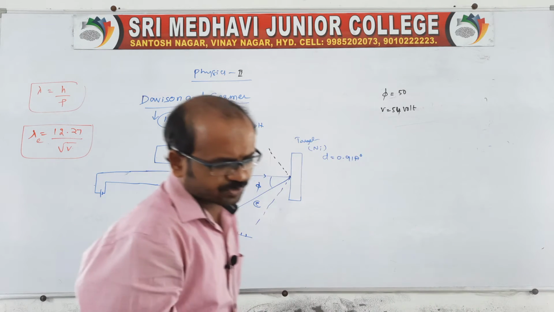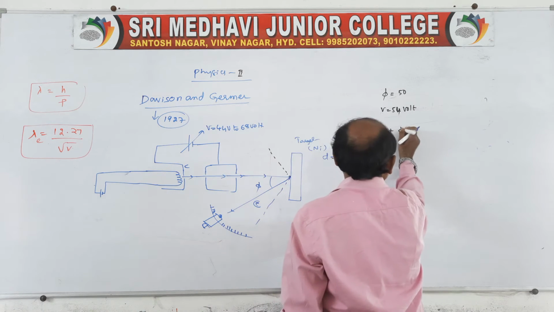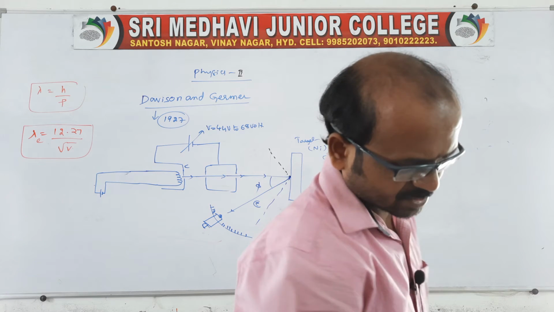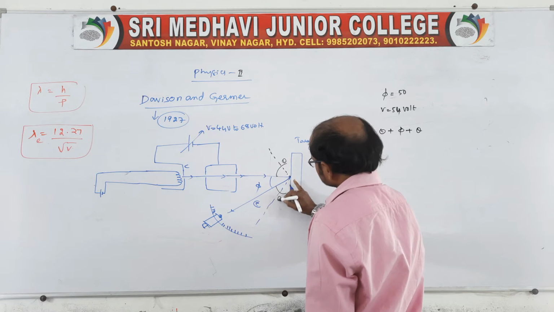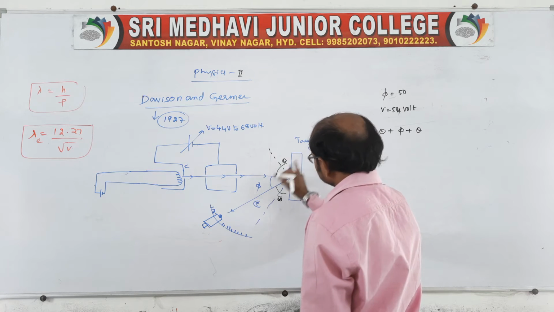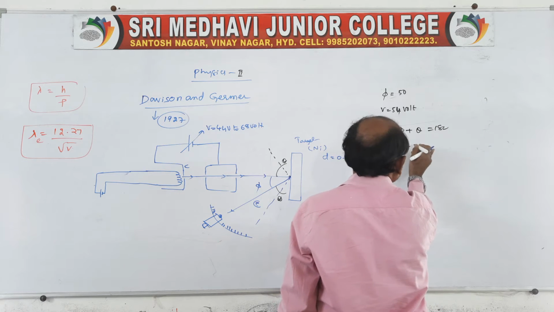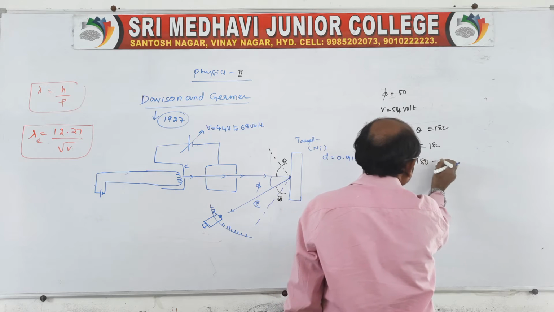Here we can say theta plus phi plus theta, because this is theta and this is theta. The total is theta plus phi plus theta equals 180, so 2 theta plus phi equals 180, then phi equals 180 minus 2 theta.